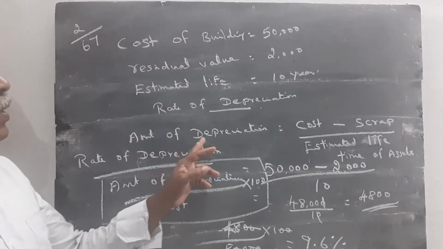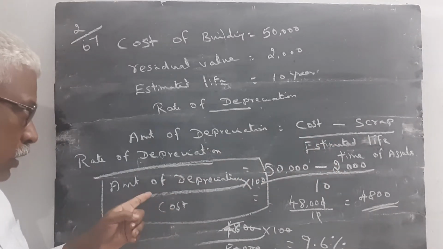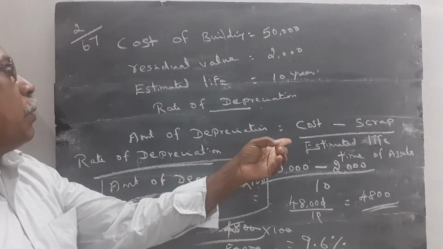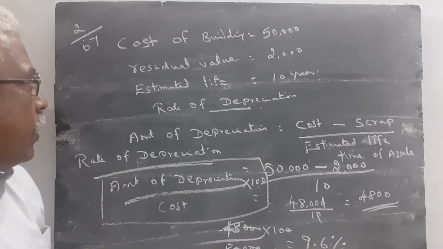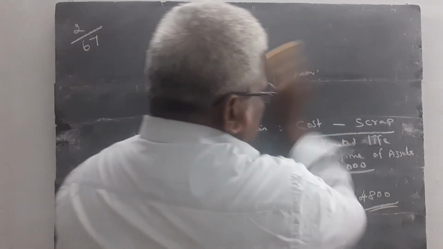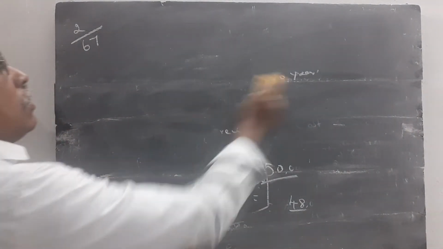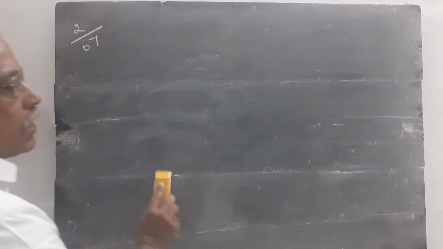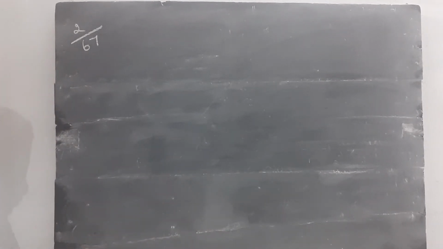If the amount of depreciation is asked, we have to apply this formula. If rate of depreciation is asked, first we calculate the amount of depreciation. After that, we calculate the rate of depreciation. This is the procedure for doing rate of depreciation. Then we do question number 3. I want to give 5 questions today. 2 questions are completed. Very easy questions. You just refer to the illustrations and do the problems. Then question number 3, page number 67.